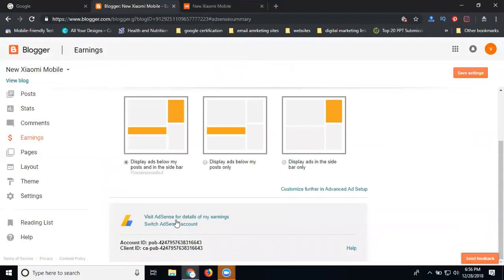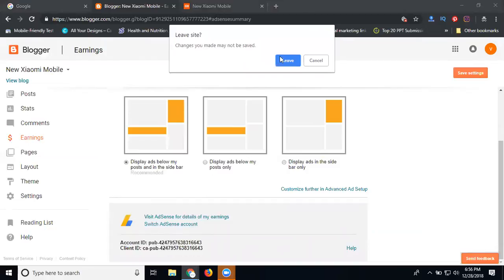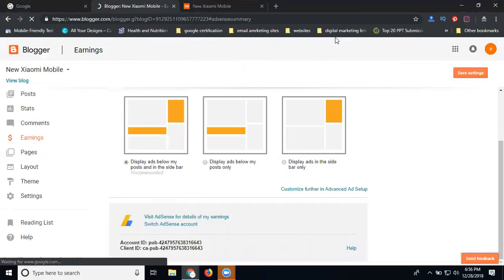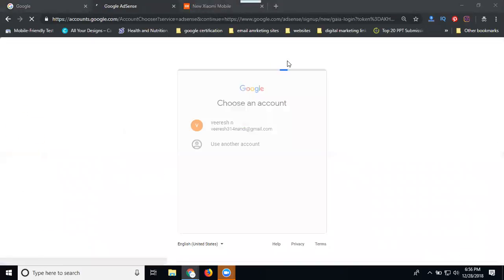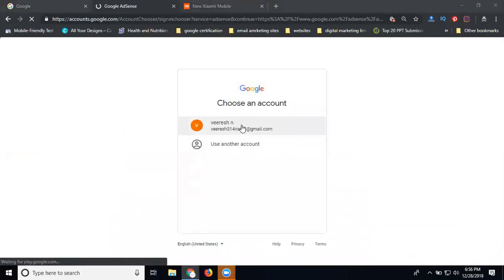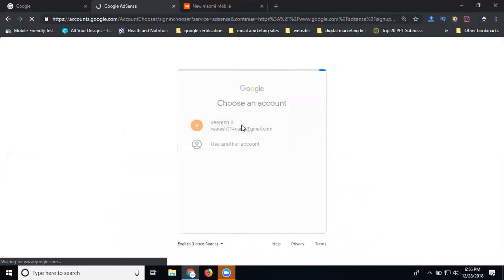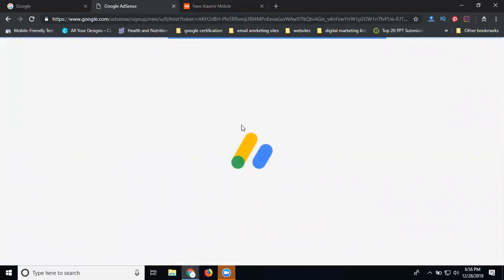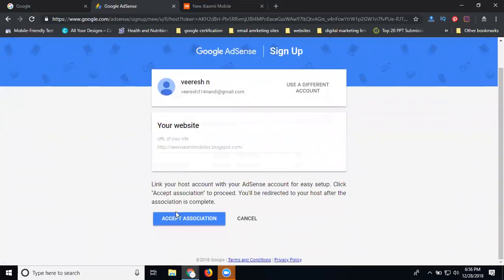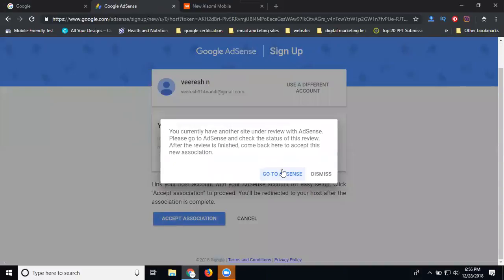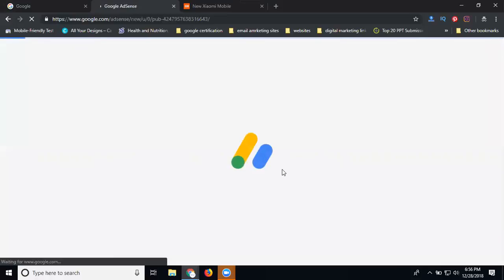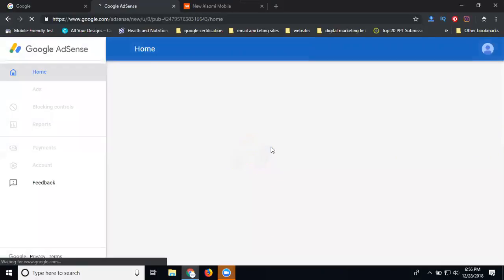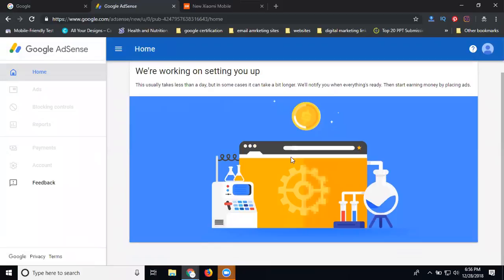Before that, click to switch to your AdSense account. Again your AdSense account. Accept. Go to AdSense. Once approved, they remove this option.